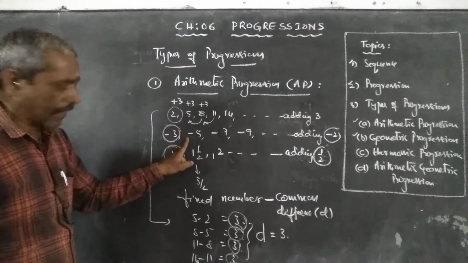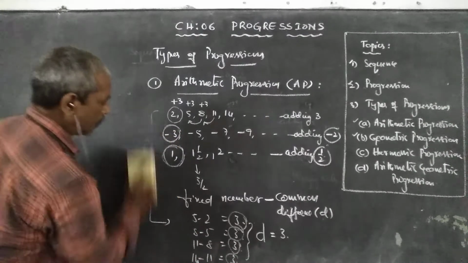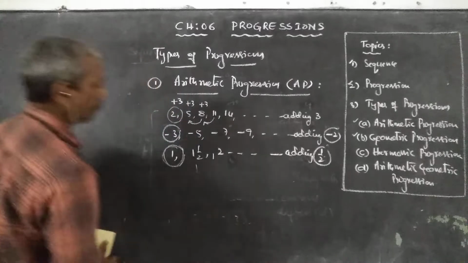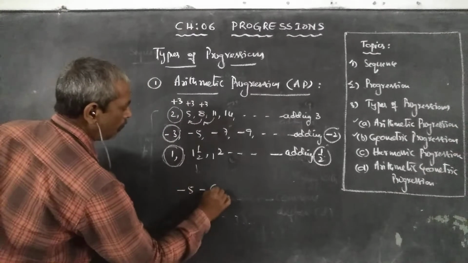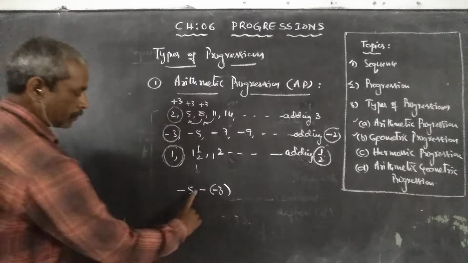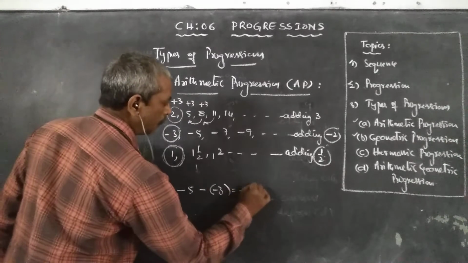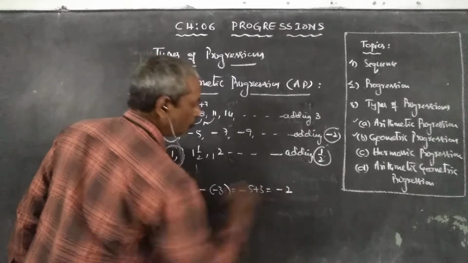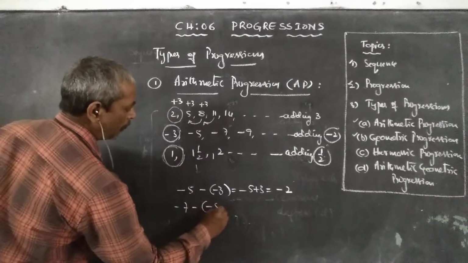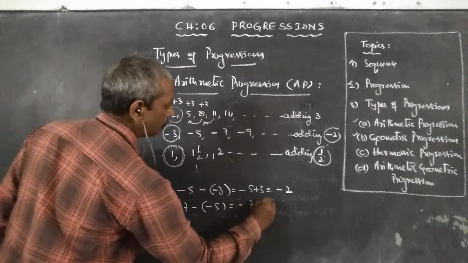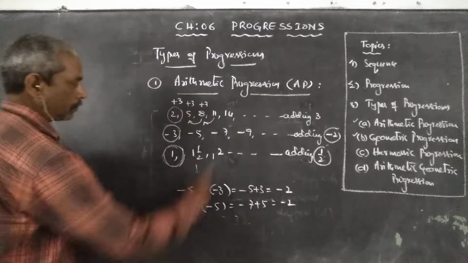Similarly, consider the second example. Minus 5 minus minus 3: minus into minus is plus, so minus 5 plus 3 is equal to minus 2. Similarly, minus 7 minus minus 5, so minus 7 plus 5 is equal to minus 2.